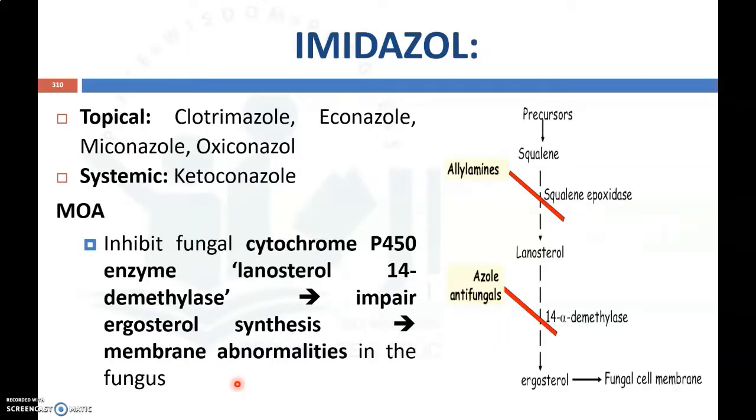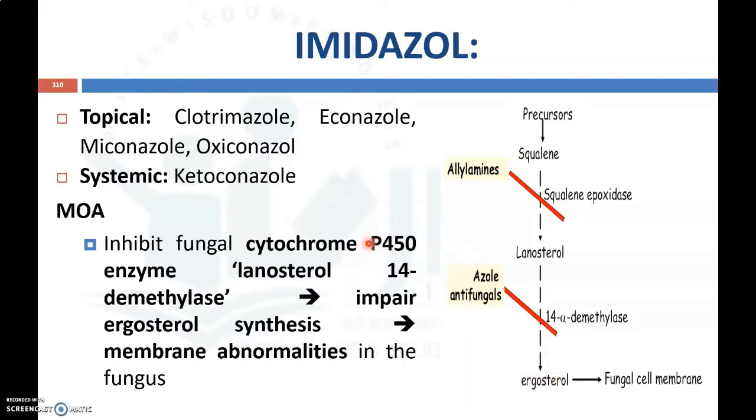Now coming to the next group of antifungal agents, a very important group, that is imidazole. Examples are Clotrimazole, Econazole, Miconazole and Oxiconazole, which are administered topically, and Ketoconazole, which is administered systemically. Now coming to the mechanism of action, ergosterol, as we all know, is an important compound required for the synthesis of the fungal cell wall.